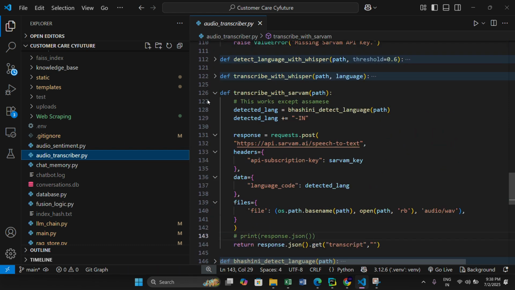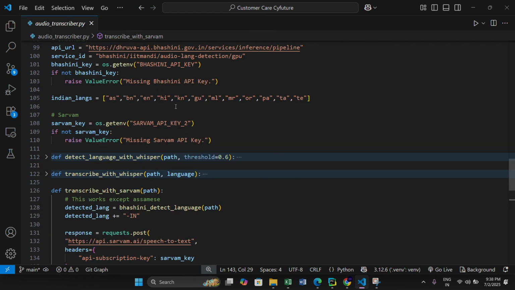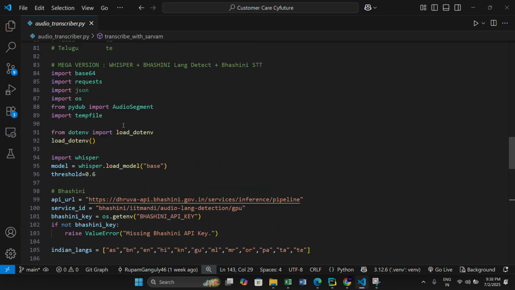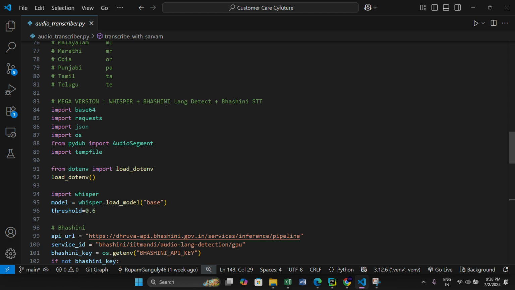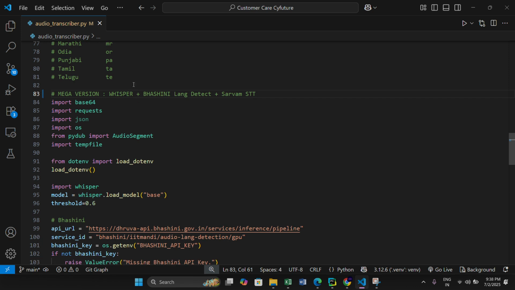Audio transcriber. This is the main thing, a very huge update, you can say. I am using three models over here: Whisper, Bhashini Lang Detect, and it is saying Bhashini STT, but actually it is not Bhashini, it is Sarvam STT. So what happens is, if the content is any global language like English, Spanish, anything which is recognized by Whisper and a language that Whisper works better on, then for those languages Whisper will work.